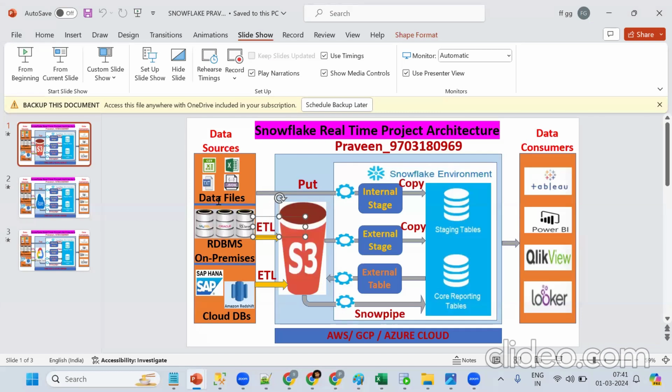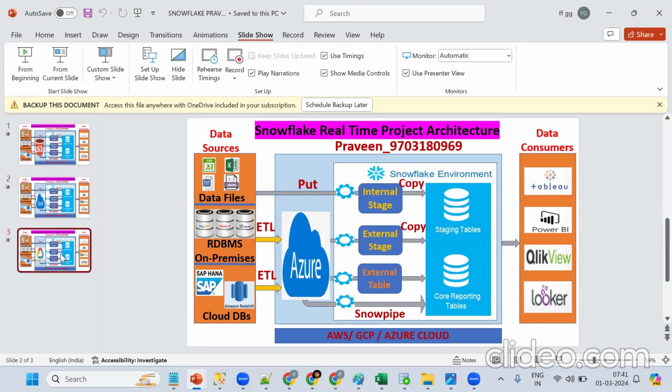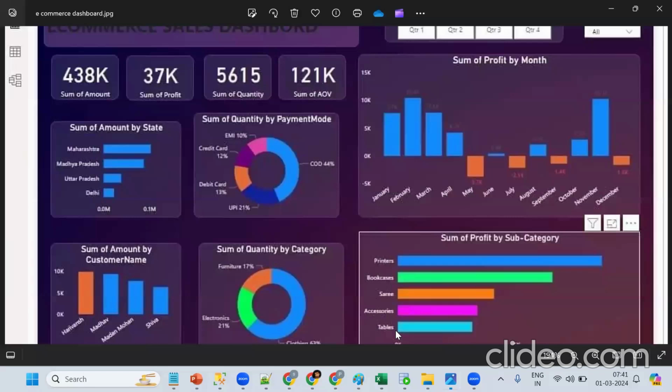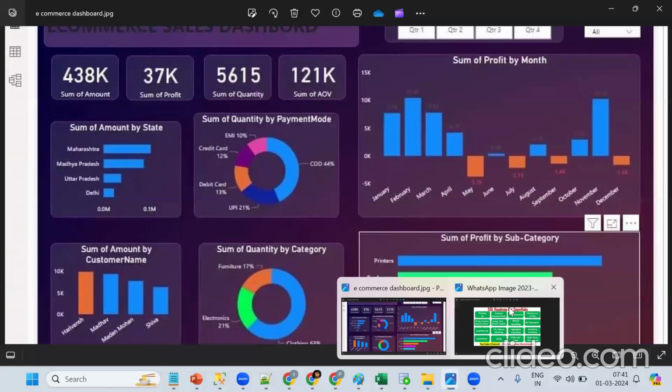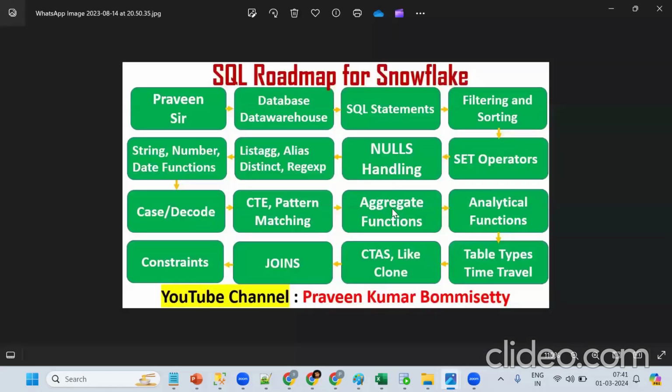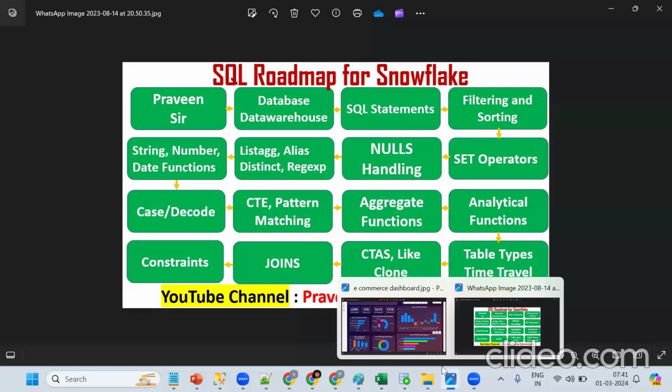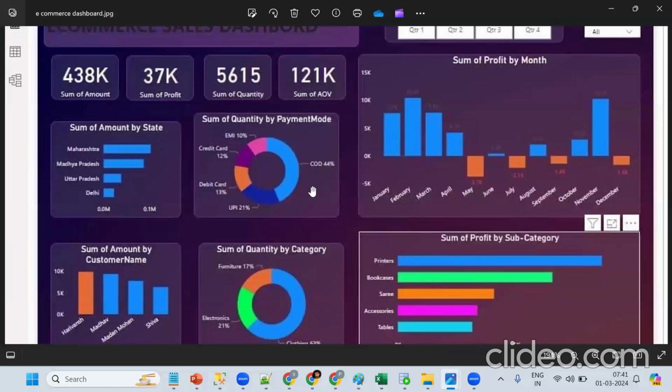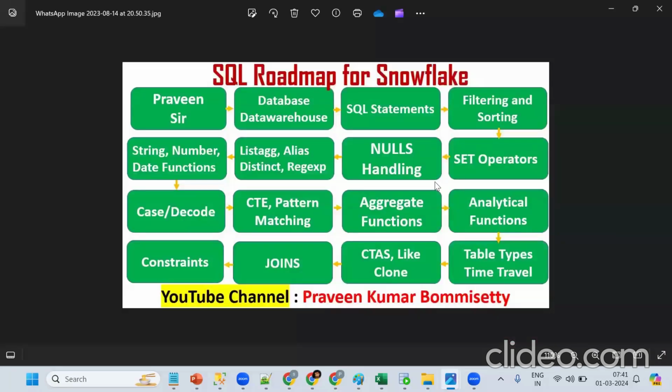So data sources can be files, or they can be on premises. From there we bring the data into S3 or Azure or GCP, and from there into Snowflake tables, doing the transformations. How are we communicating? With the help of SQL concepts. Got the point? This is important. If I want to communicate with Snowflake or anything, we require SQL and all the concepts of SQL. Clear so far?